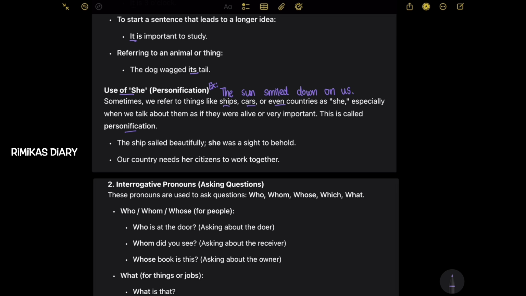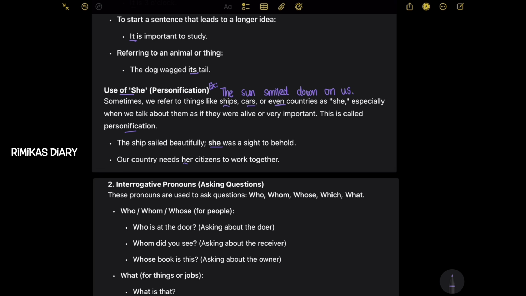So sometimes you might think, when you look at a thing, what would it do if it was alive? So you could use she for that. Or when you're talking about something that's very important. So, for example, the ship sailed beautifully. She was a sight to behold. Our country needs her citizens to work together.